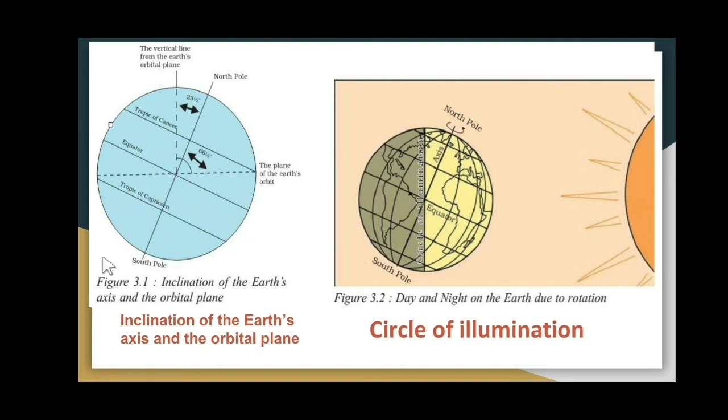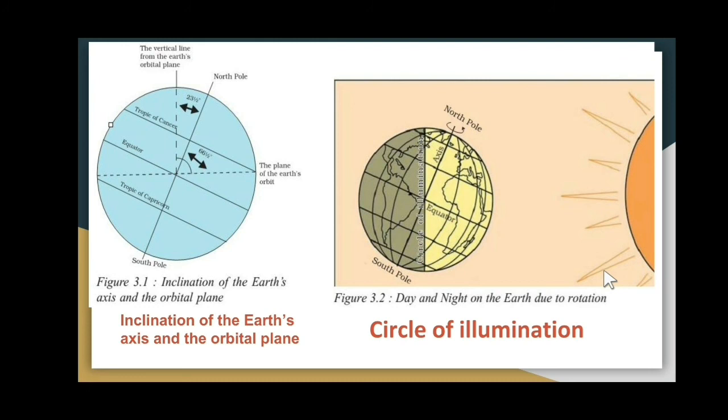So this is clear. Now coming to the next one, that is circle of illumination. What is this circle of illumination? As you see the center line, you can imagine the complete circle that divides the day from night. It is known as circle of illumination. When you see the sunlight, the part directly facing the sun rays receives light, that is day, and the other part which is not receiving any light is considered night. This is because of the circle of illumination.